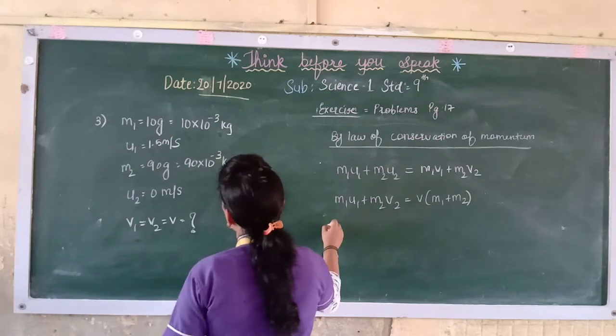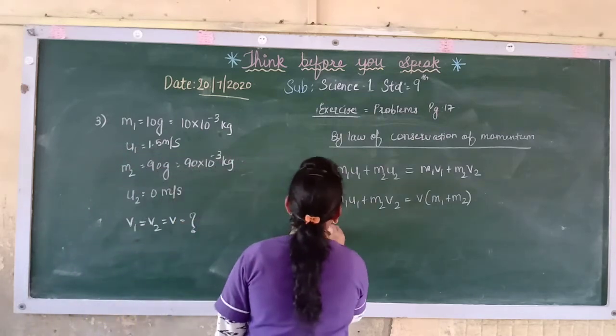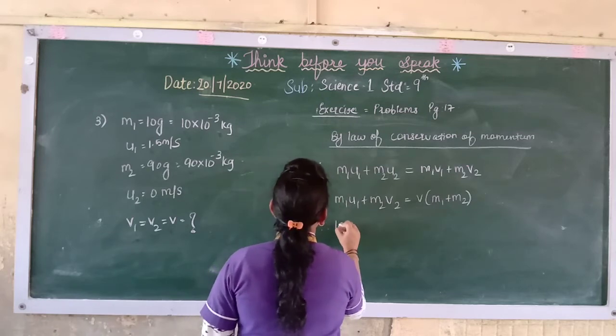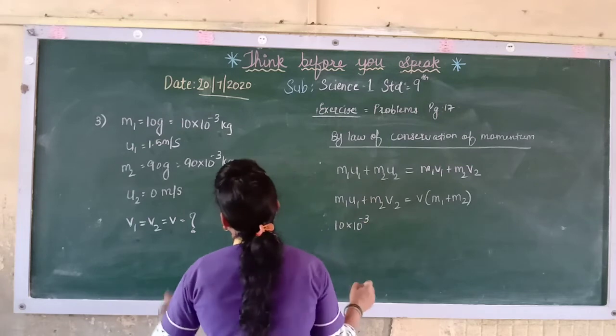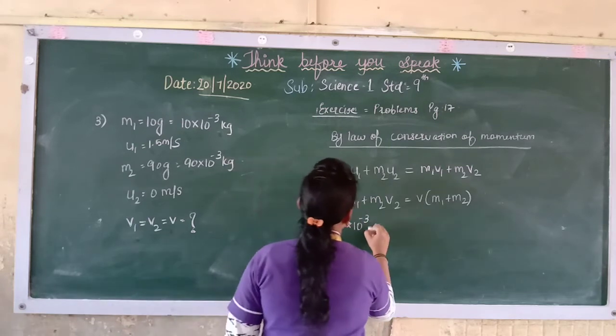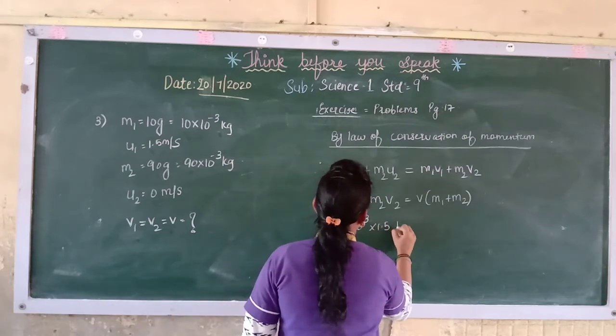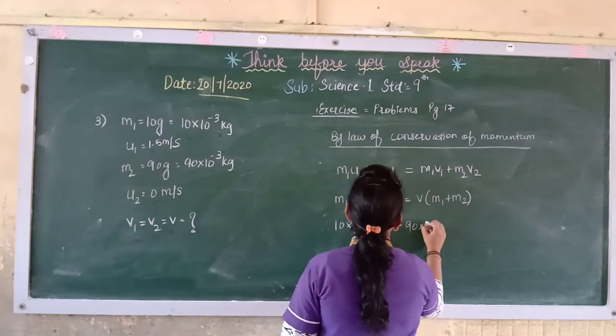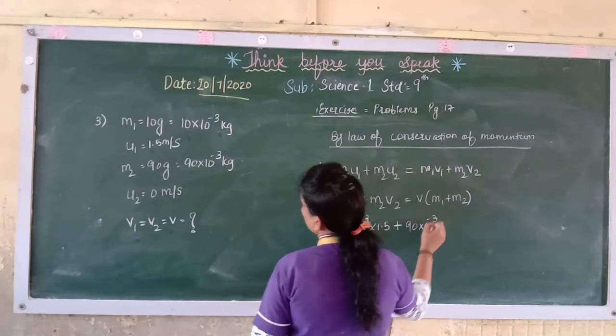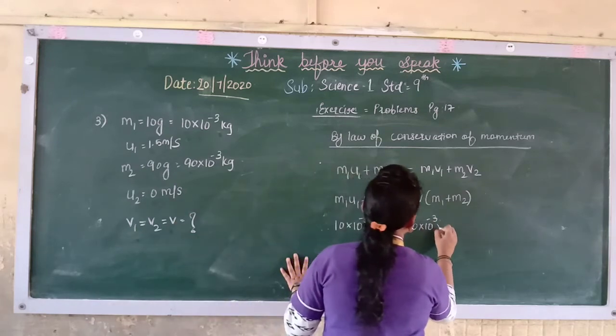Now see what is m1 over here. M1 is 10 into 10 raised to minus 3, into u1 which is 1.5, plus m2 which is 90 into 10 raised to minus 3, into u2.